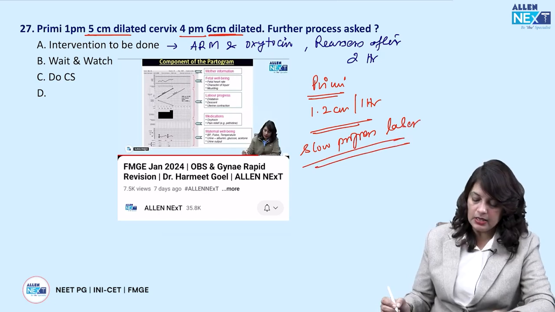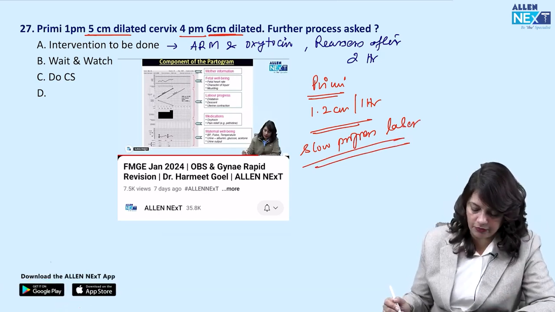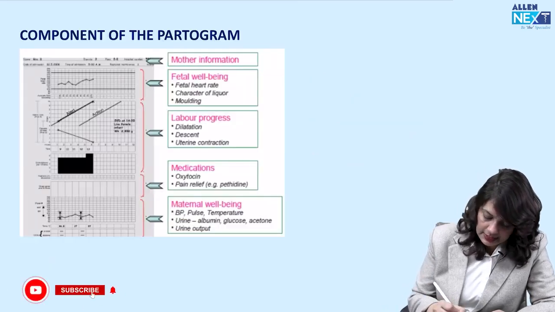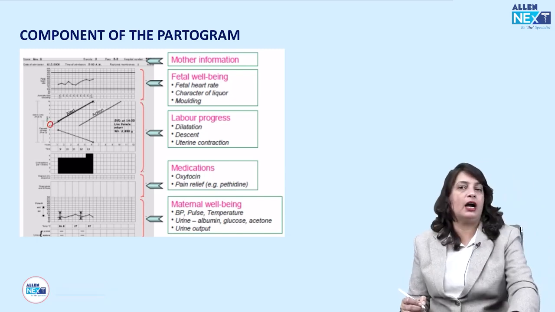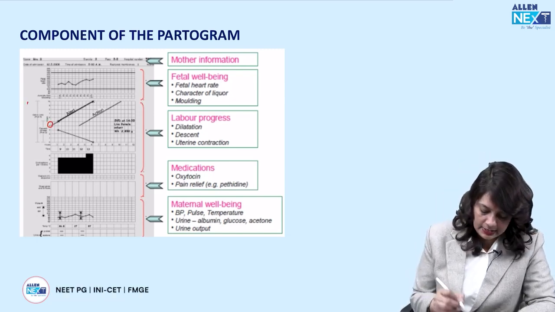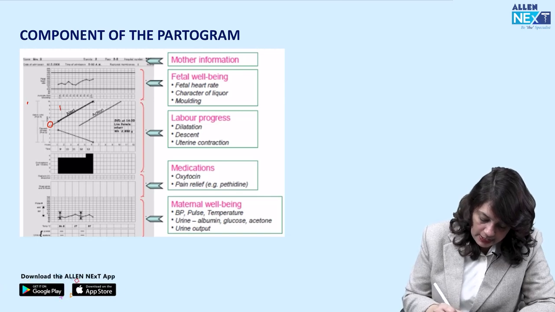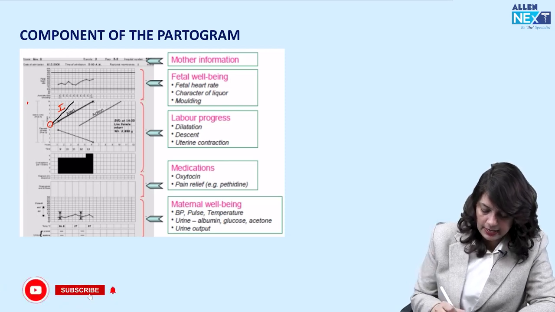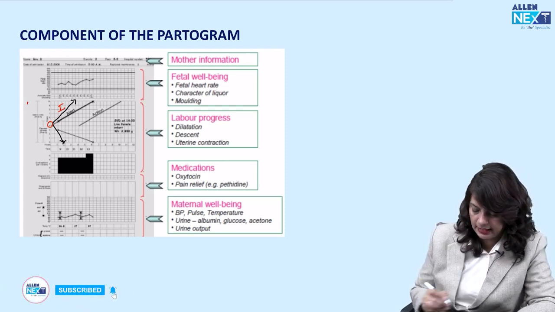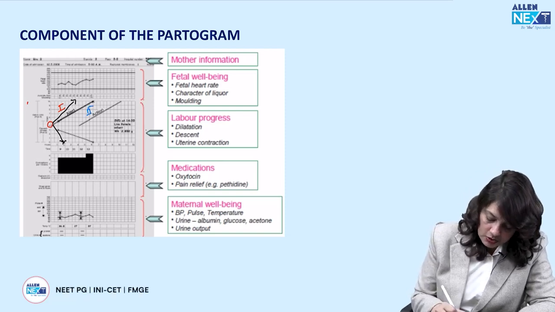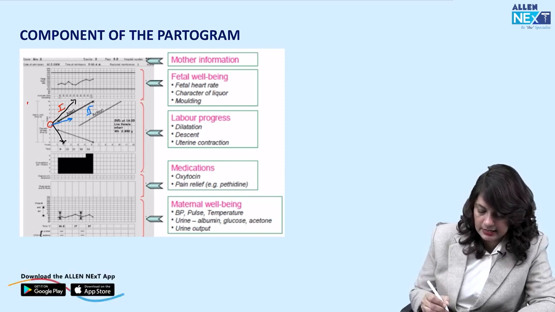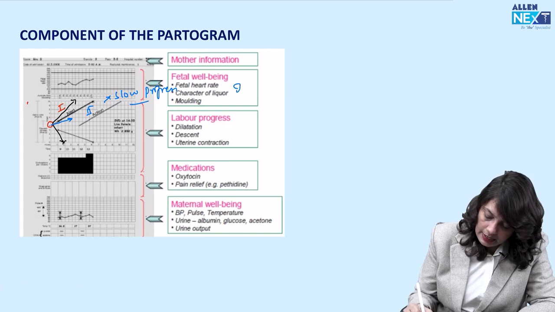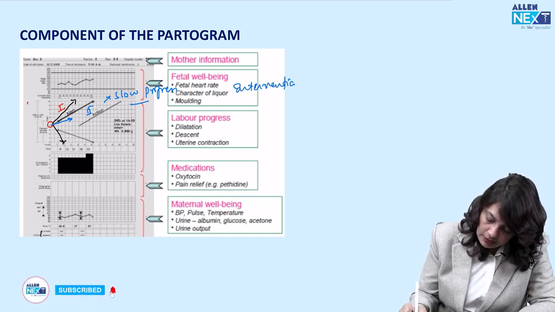When I discussed the partogram, I already discussed the progress of labor. In the partogram, there is a dilatation curve from 4 centimeters, where we start plotting the cervical dilatation, and there is a descent. So it goes to the alert line. This is zone 1. So the graph should stay on the alert line or left of the alert line. This is dilatation, this is descent. If it crosses or goes into zone 2, which is likely in this case, it means the progress is slow and intervention has to be done.